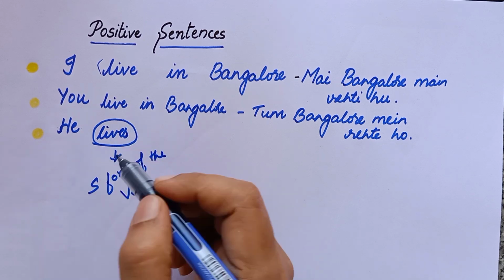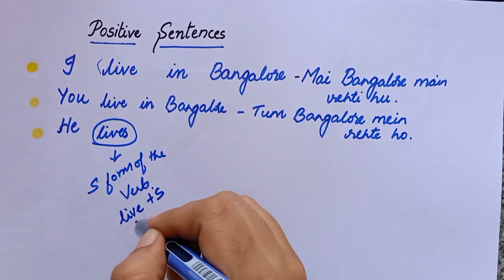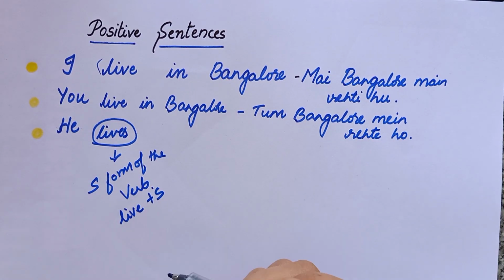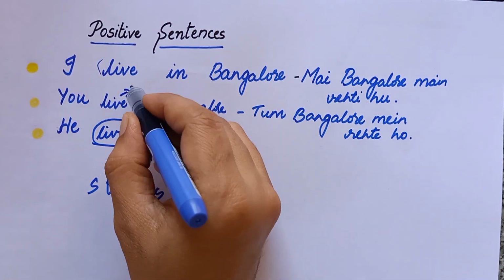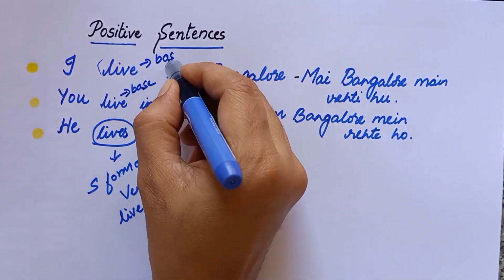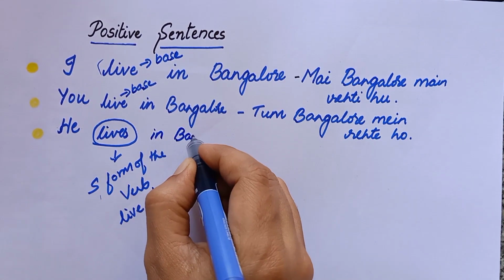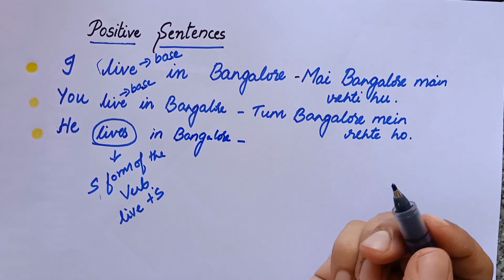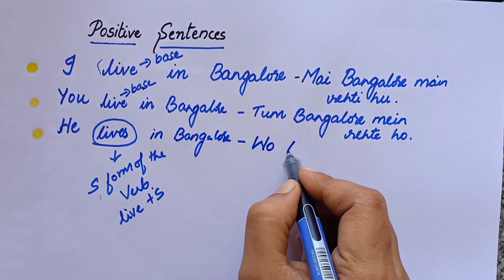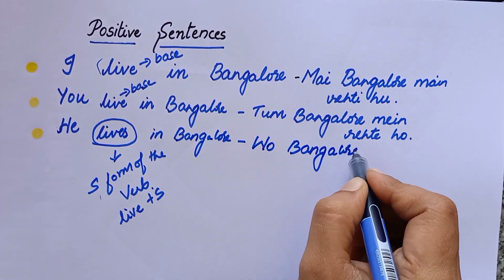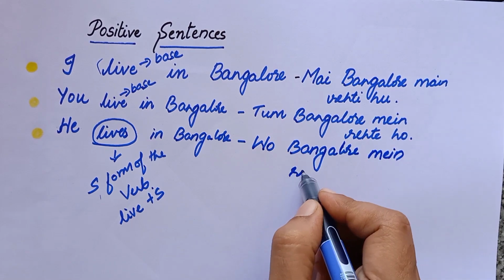So already we have seen that the subjects like he, she, it will use the S form of the verb. So therefore we use he lives in Bangalore, you live in Bangalore, I live in Bangalore. He lives in Bangalore. वो बैंगलोर में रहता है.